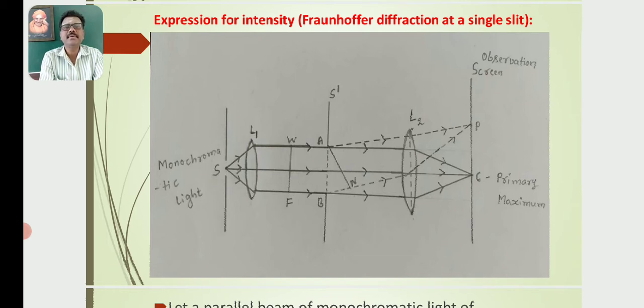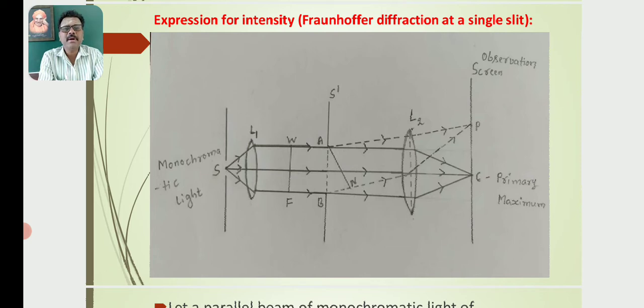The diverging beam is made to be incident on a convex lens L1, where the source slit is at the principal plane of the convex lens L1. So, because of that, the light emerging from the convex lens is a parallel beam of light.